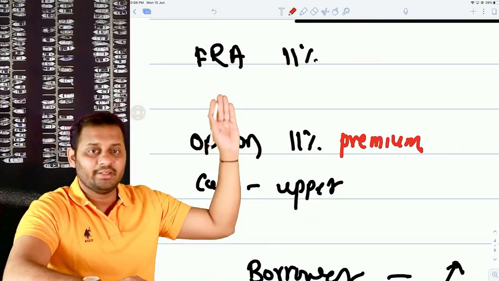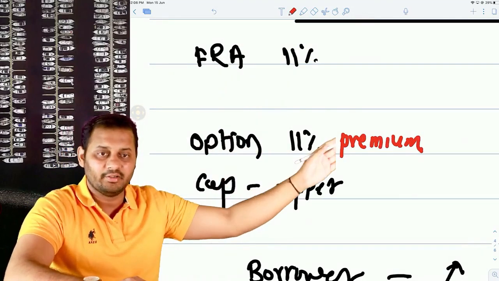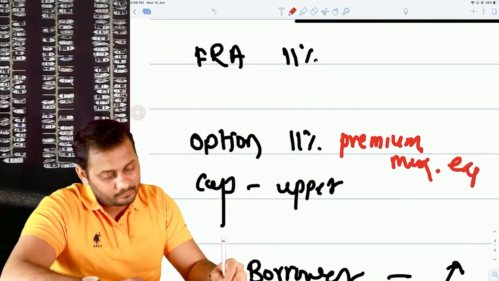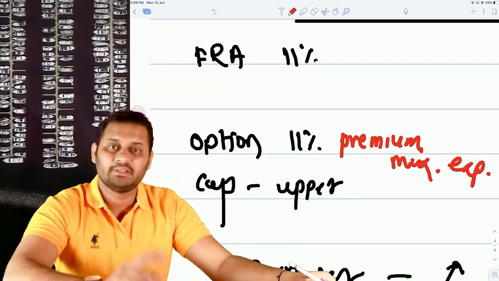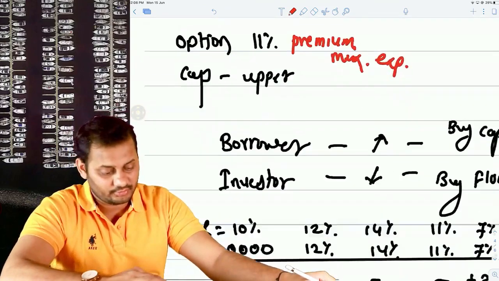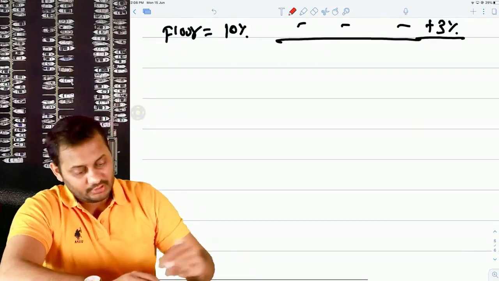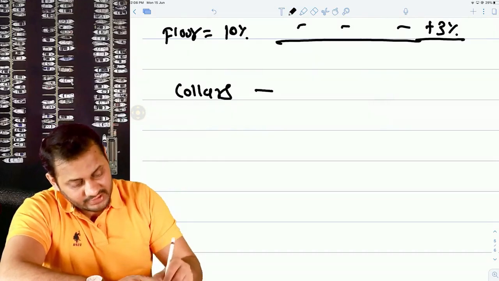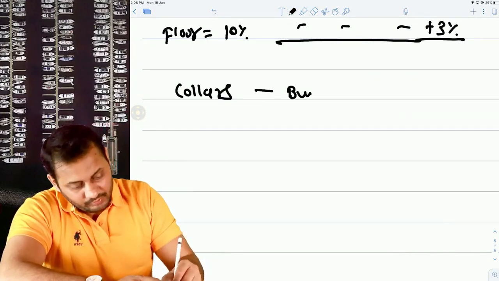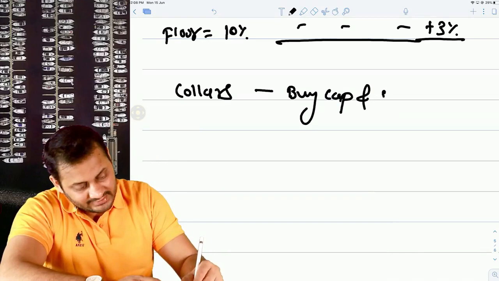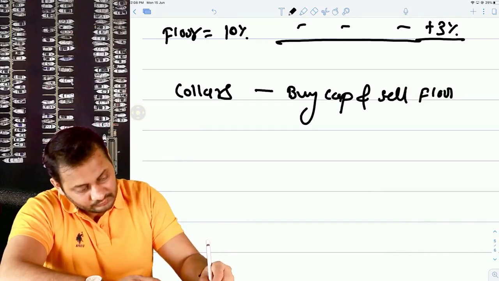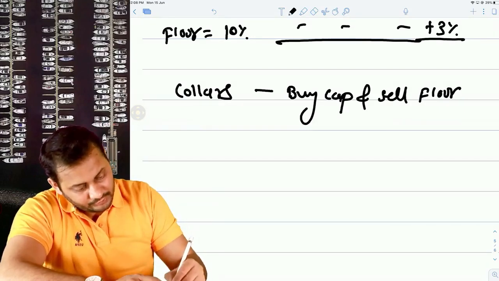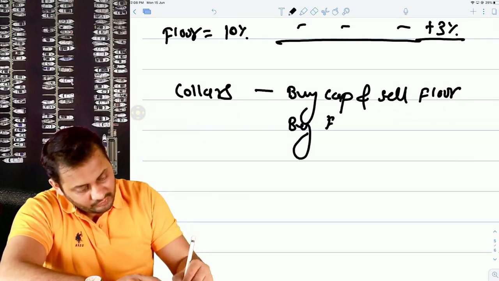We don't have to pay any kind of premium in a forward rate agreement, but here we pay the premium, and that is the maximum expense in a call or put option, sorry, cap or floor option. There is one more concept called collars, and collars can be made in two ways. Either you buy cap and sell floor, or you buy floor and sell cap.